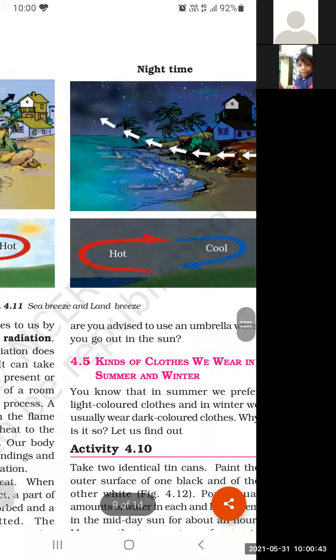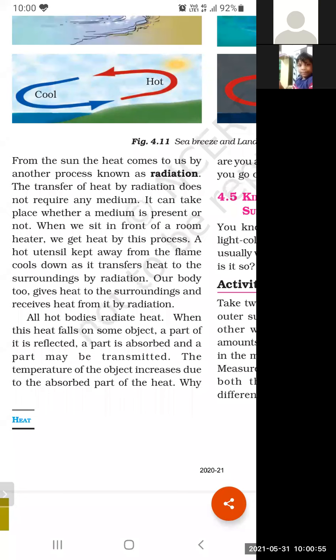So now, students, we will discuss radiation. What will happen in radiation? In radiation, the heat does not require any material medium. I will take some examples from our daily life, so that you can understand that process very easily. I will take the first example of a room heater.